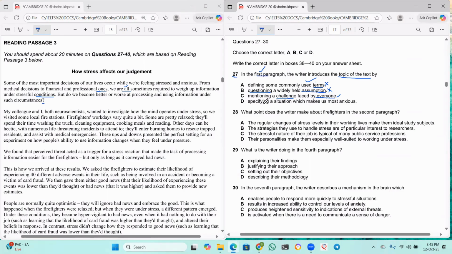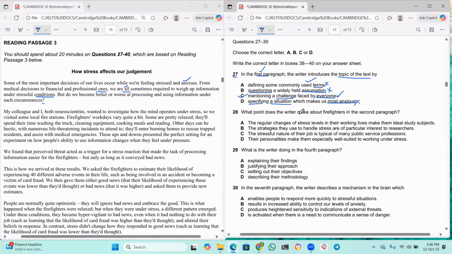Specifying a situation which makes us most anxious. See, he talked about anxiety here, but he did not talk about any specific situation that makes us most anxious. This is the most anxious situation in our life. He did not talk anything like that, right? So D also cannot be the answer. So C is the closest one. I think C should be the right answer. Right. Let us move to the next question.